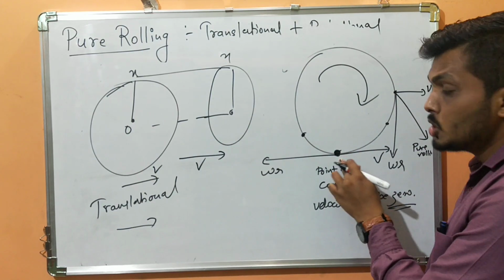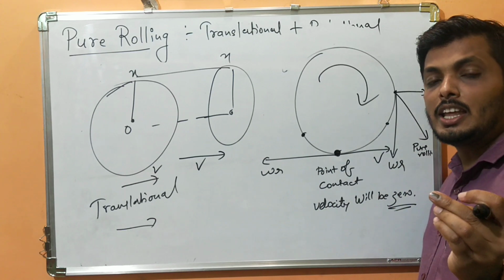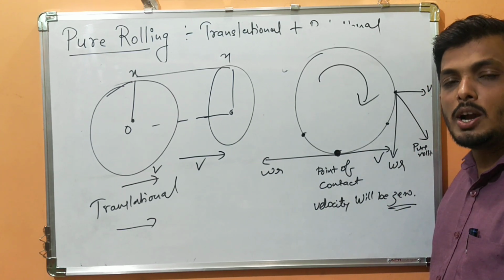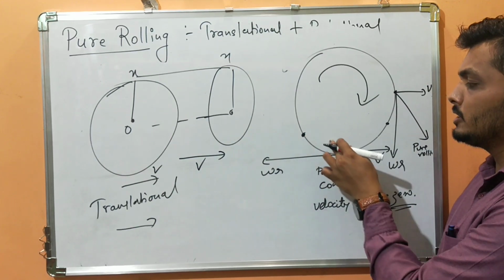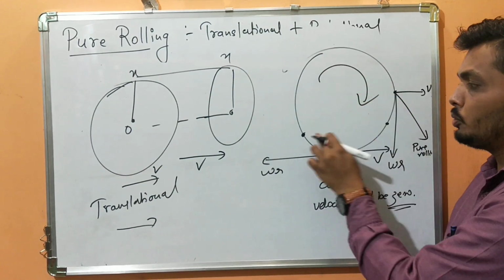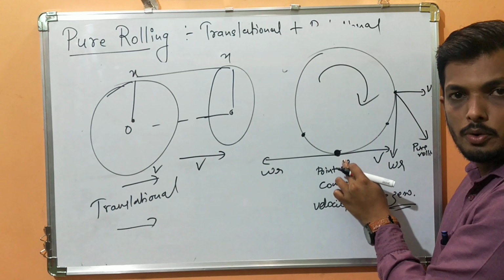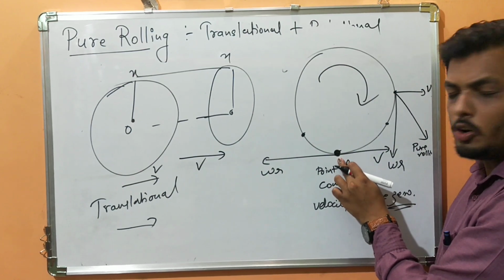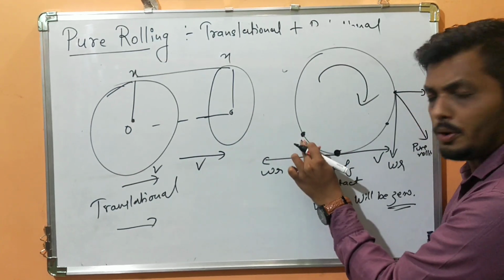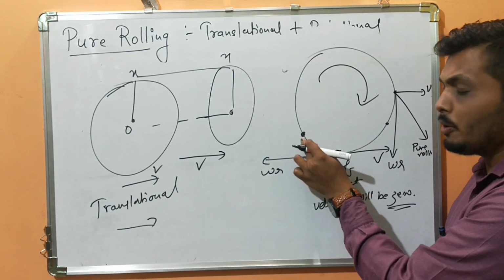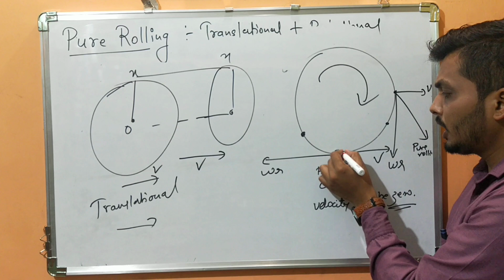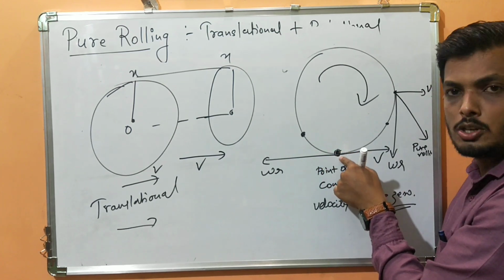Are you understanding? So what I am telling you is that the velocity of the particle at the point of contact will be 0. It is not necessary that I take this particle only and wait throughout the motion for this particle to have 0 velocity. No, this becomes the point of contact. Is it the point of contact now? A few seconds earlier this was the point of contact, but now is it? No, the point of contact is this. This still has 0 velocity.